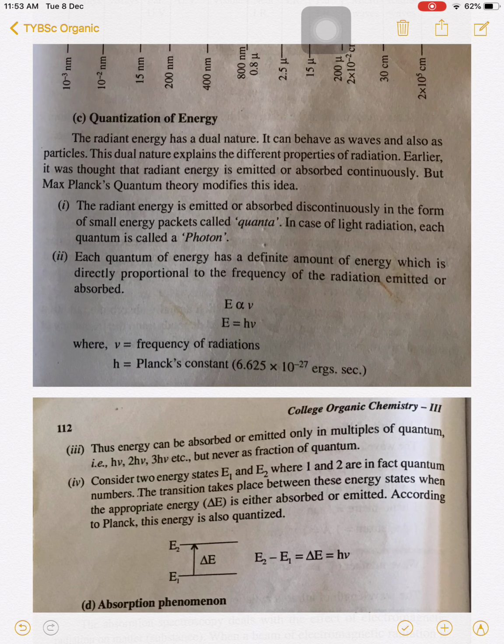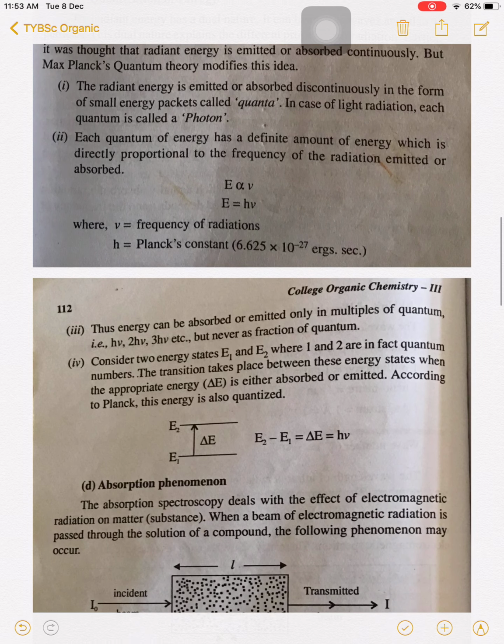Here h is the proportionality constant, that is Planck's constant, 6.625 into 10 raised to minus 27 erg second, and nu is the frequency of radiation. So frequency and energy are directly proportional to each other. The more the frequency of radiation, the more is the energy of that light.